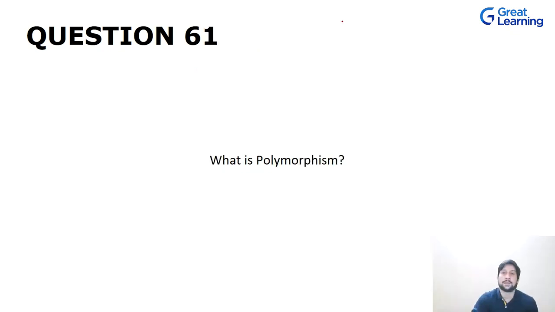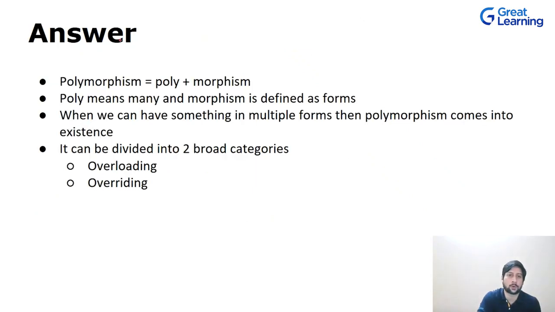Okay. Now let's talk about the next question, which is what is polymorphism? If you talk about polymorphism, it consists of two words, poly and morphism. Poly means many and morphism means forms. We can have multiple forms when we talk about polymorphism of a single instance or of a single object. We can have multiple forms, okay? And it is broadly divided into two categories, which is overloading and overriding.